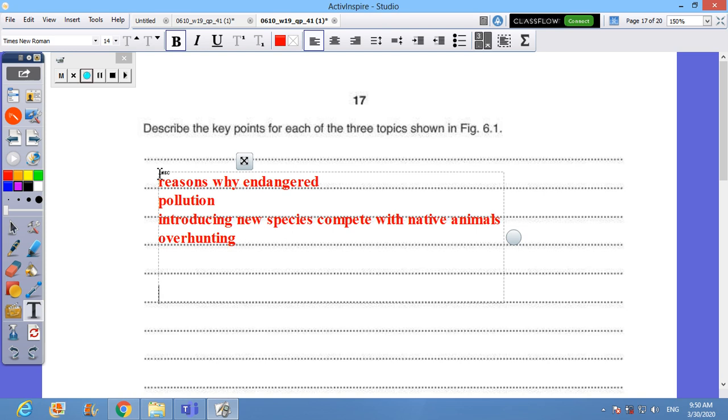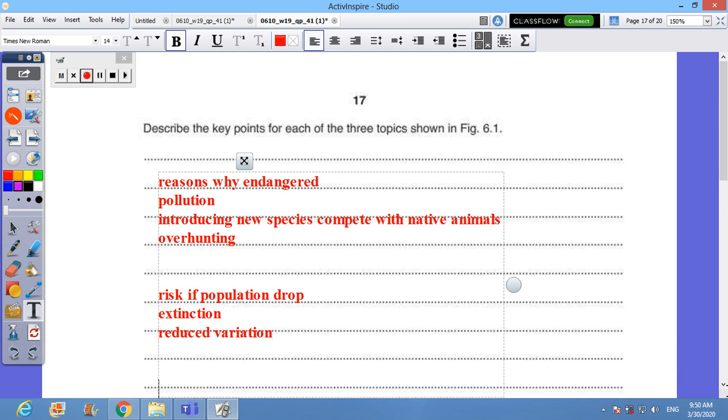And we move to the second idea, which is risk if population number drops. Extinction would be a key word. Correct. Reduced variation will be a good result as well.